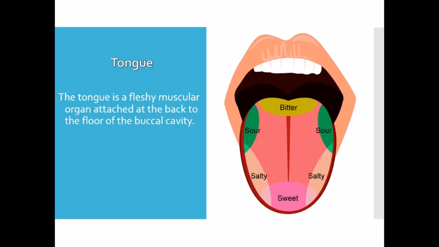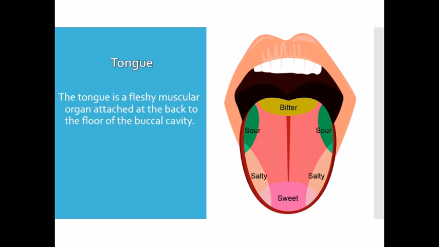Now the next part of our buccal cavity is the tongue. The tongue is a fleshy muscular organ which is attached at the back to the floor of the buccal cavity, and it is free at the front and can be moved in all directions.